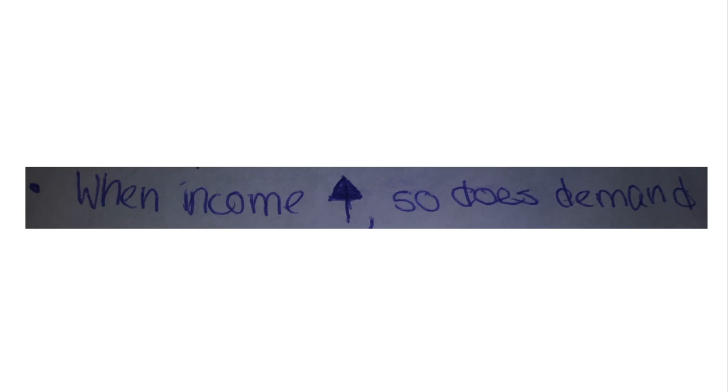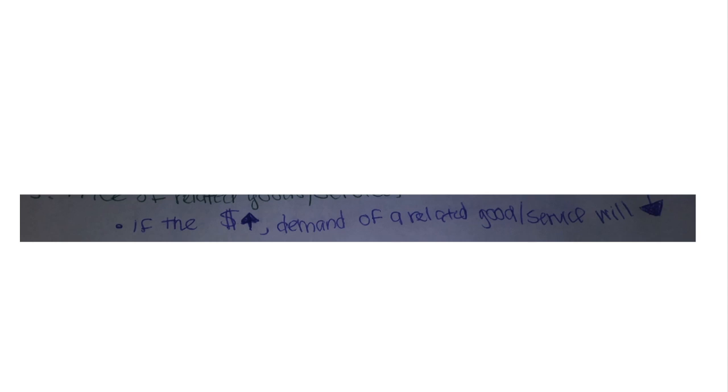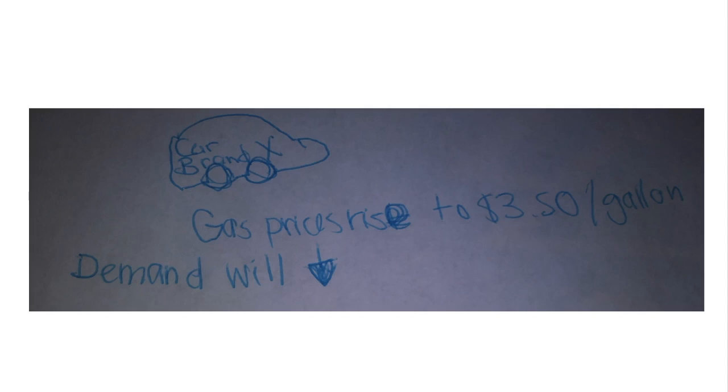The price of related goods and services is the third determinant. If the price of a related good or service increases, demand for the good or service will decrease. For example, if gas prices are $3 a gallon and you own car brand X, which is not fuel efficient, and then gas rises to $3.50 per gallon, the demand for car brand X will decrease.